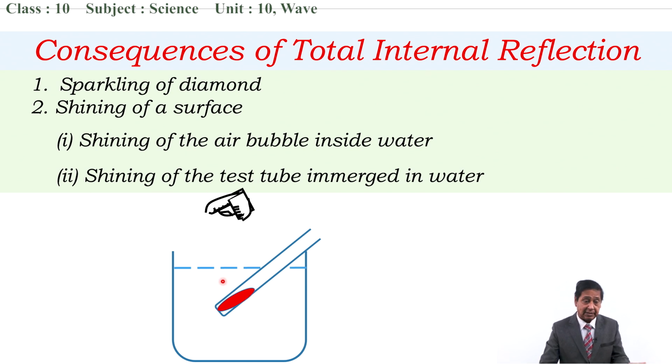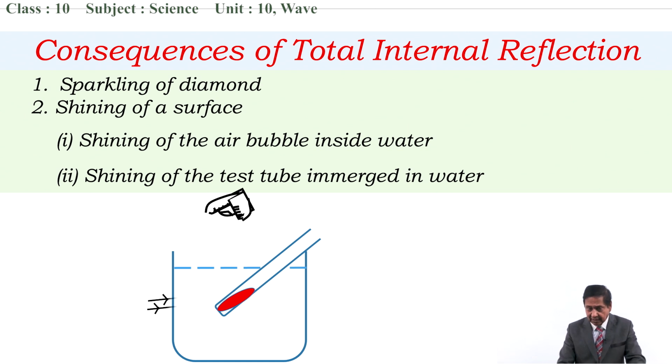You will see just the shiny surface only because of the total internal reflection. That's why I am talking about the shining of the test tube. The test tube appears to be shining, but the object cannot be seen. What is the reason? The reason is total internal reflection.